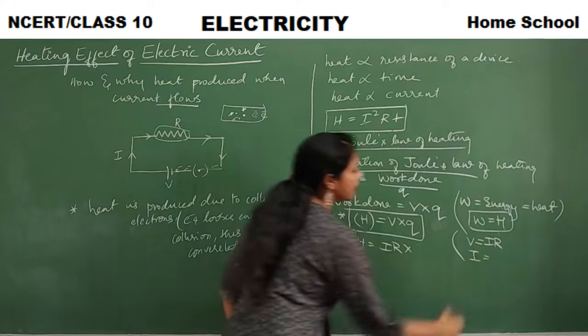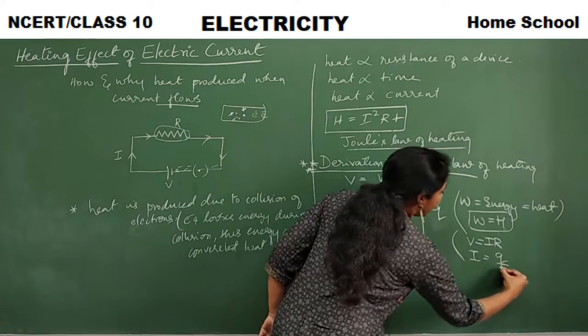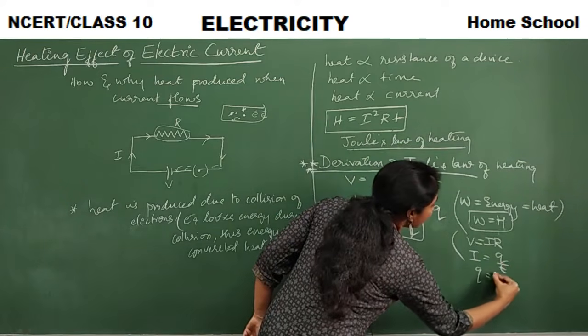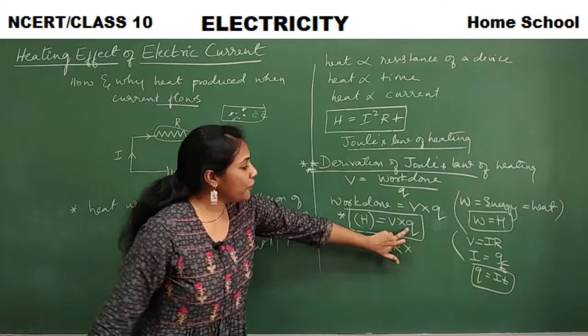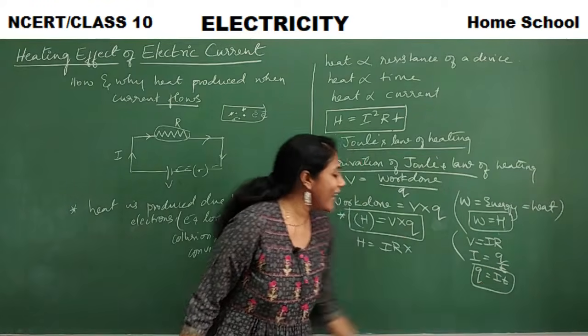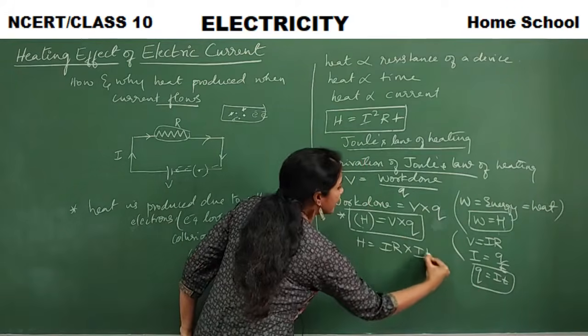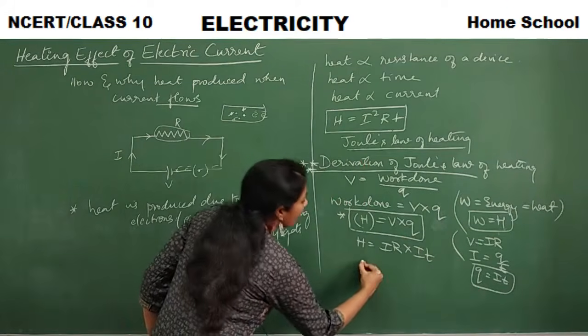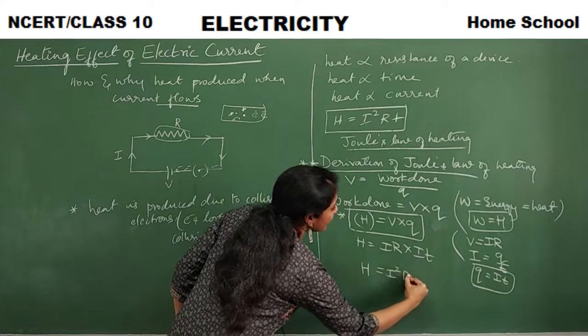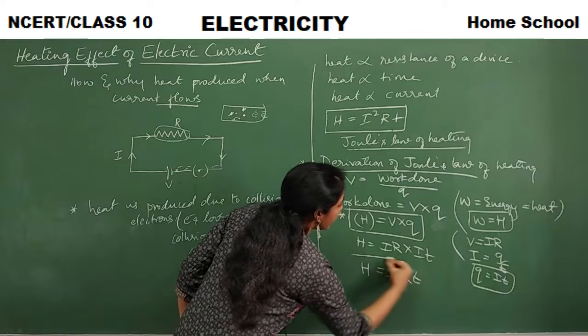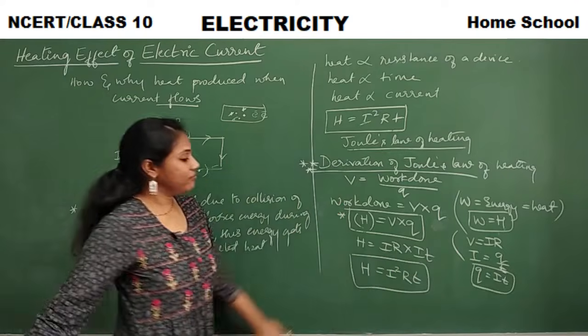What is that? I is equal to Q by T. So Q is equal to I into T. So instead of Q, I will write I into T. So what did I get? H is equal to I square RT. Did I get my Joule's law of heating?